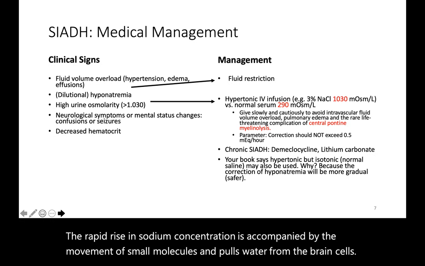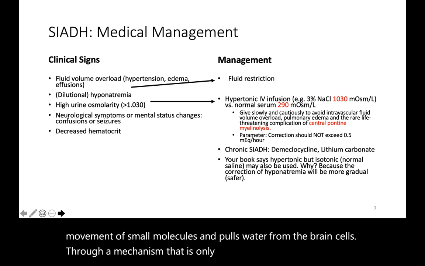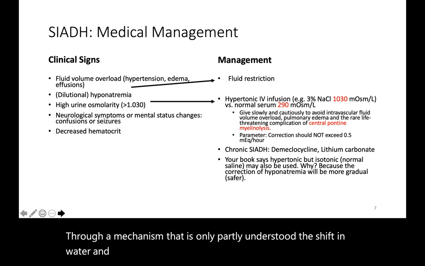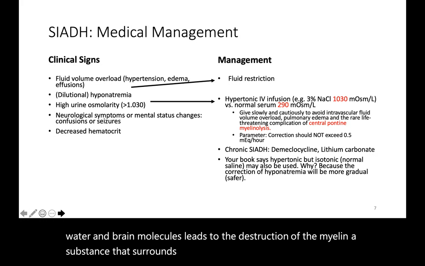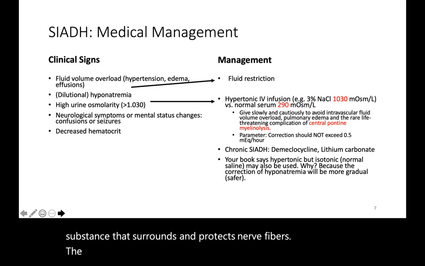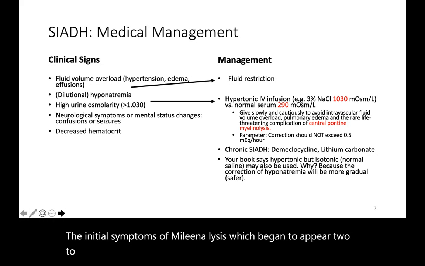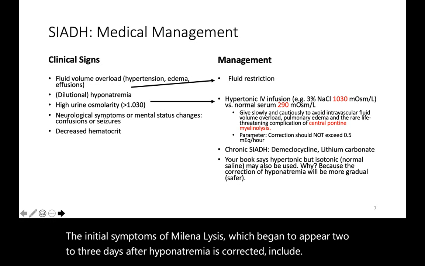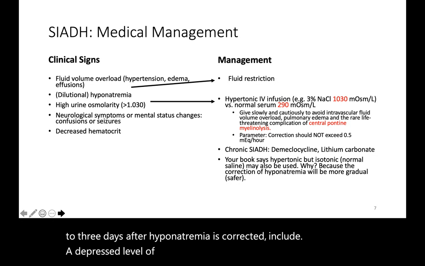Through a mechanism that is only partly understood, the shift in water and brain molecules leads to the destruction of the myelin, a substance that surrounds and protects nerve fibers. The initial symptoms of myelinolysis, which begin to appear 2 to 3 days after hyponatremia is corrected, include a depressed level of awareness, difficulty speaking, and difficulty swallowing.